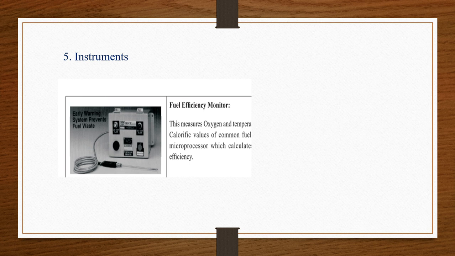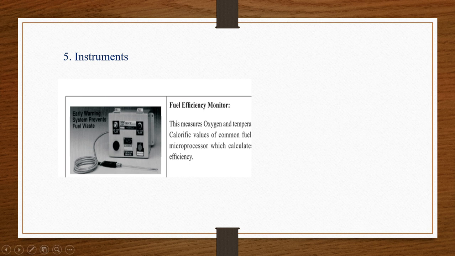In the previous example, I told you two motors are there. One motor is taking more energy and the other motor is taking less energy. How can we know that? By measuring. First, we have to measure. So for measuring, what we require is instruments. So those instruments we require for energy conservation to measure the energy conservation parameters.